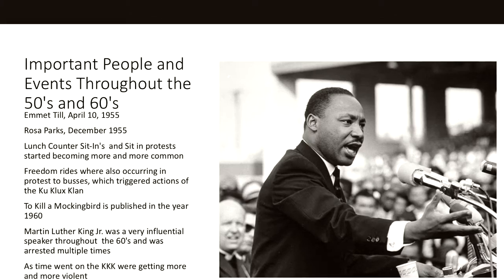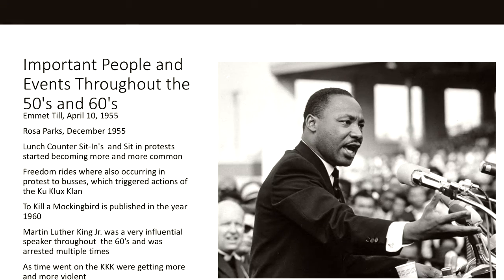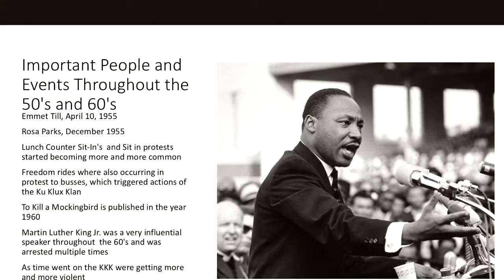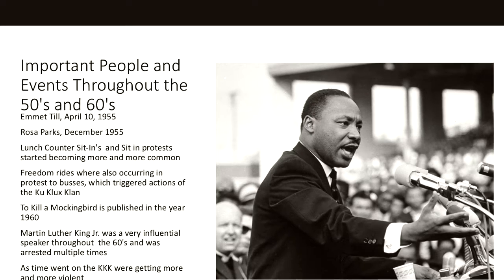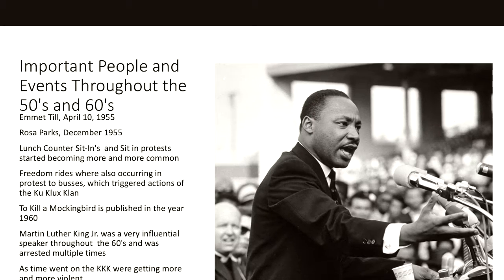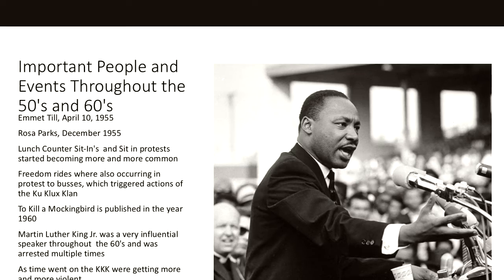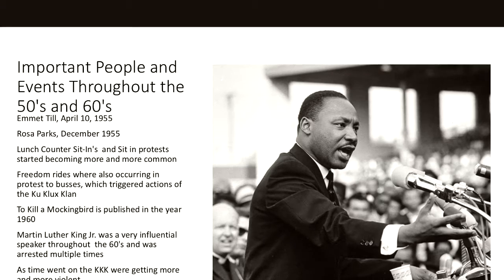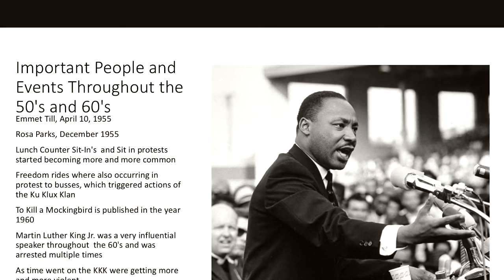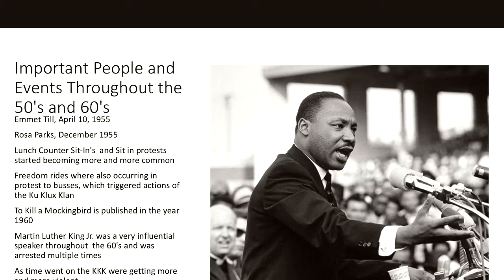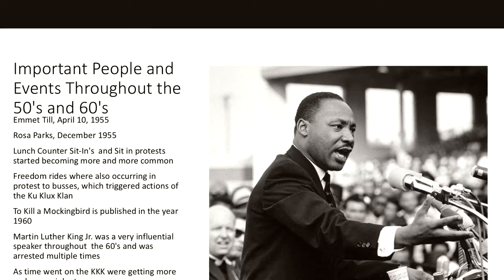Freedom rides. Blacks rode buses and stayed in their seats when they were told to move. The KKK then beat the riders up and set the buses on fire. The KKK was getting more and more violent as time passed. In May of 1961, members of the KKK were getting onto buses and lighting them on fire and beating up black riders that wouldn't sit in the segregated